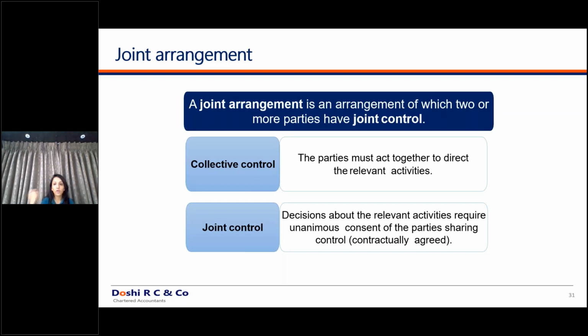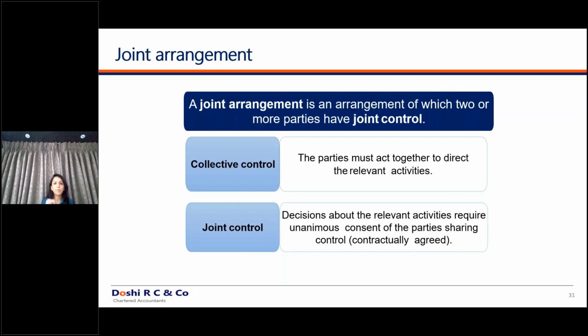So wherever it is a joint venture, you have to consolidate it in the consolidated financial statements. But in cases where it is a joint arrangement only, you will combine it in your standalone financial statements itself. You don't have to include it in your CFS, but it will be a part of your SFS itself. So they have given parameters about how to decide which is a joint venture and which is a joint arrangement. These are the parameters given by the standard.